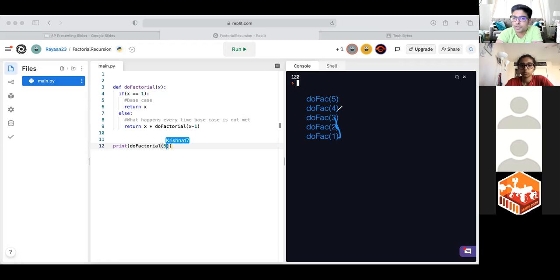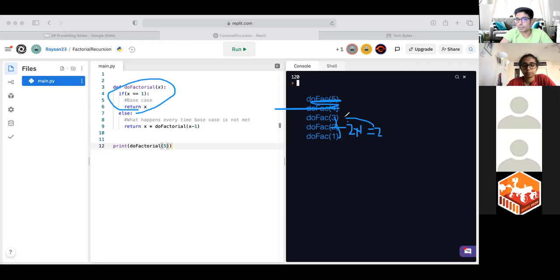The math or the code? The code. Yeah, so if we do the 3 example, so just pretend we're not doing these 5 and 4. If we're doing 3, we're going to call do factorial 2, and then we're going to call do factorial 1. Now, once we pass the value of 1, we're going to reach the base case right here, right? Which is returning number 1. That allows us to go back to this second function and then do 2 times 1. The product of that is 2. And that goes back to the original function call we made, which is just 2 times 3, which gets us 6.